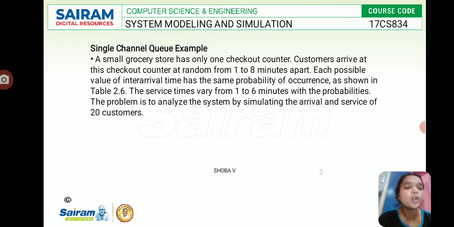The problem is to analyze the system by simulating the arrival and service time of the customers. Here they have given 20 customers. For example, if the arrival is at 10 and the service of the 20th customer takes 20, then 20 plus 10 is 30. So like that we have to calculate.